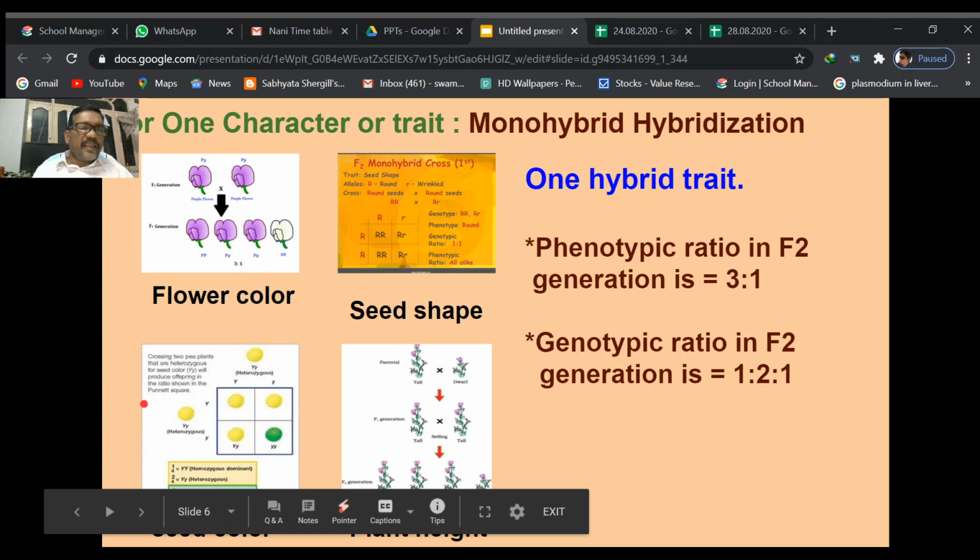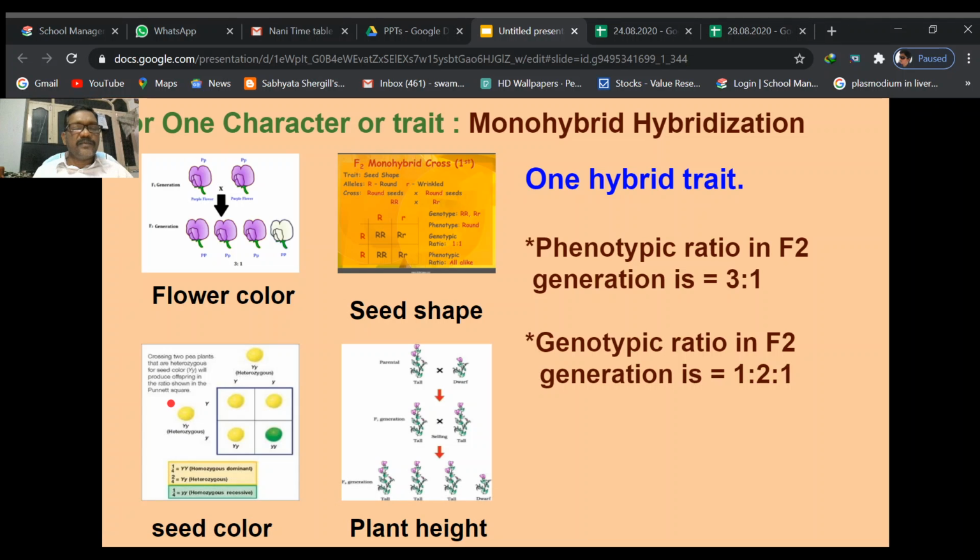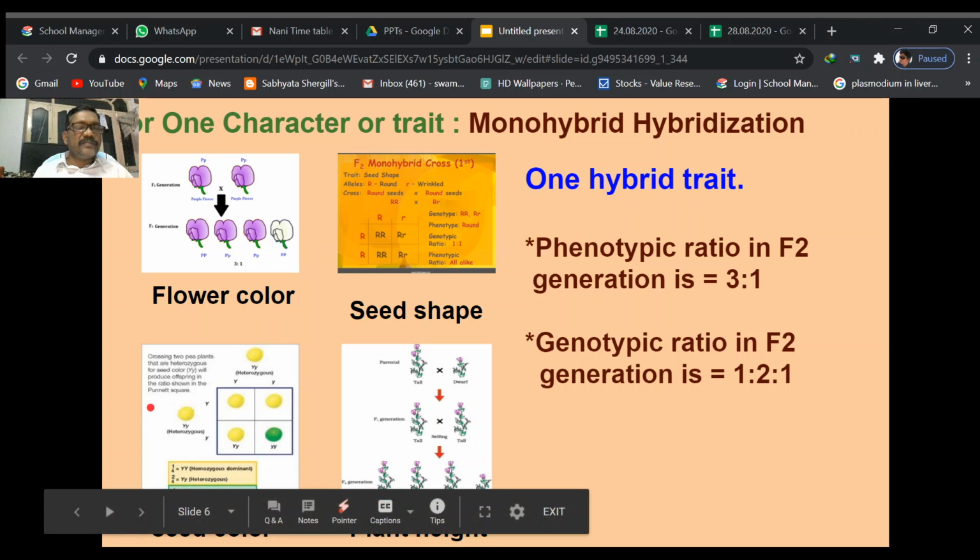Capital Y and small y. Capital Y is the homozygous dominant, and small y are the homozygous recessive alleles. From these alleles the gametes are produced, some containing capital Y and some small y. If the capital Y is combined with the small y, that is cross pollination. Then capital Y small y, all heterozygous dominant seeds are produced, which are yellow in color.